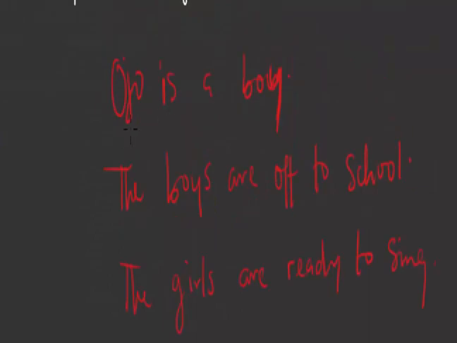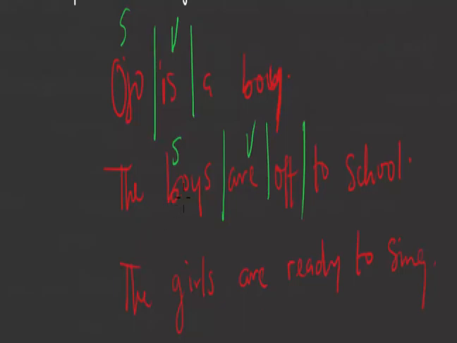Ojo is a boy. This is the subject of the sentence, and then this is the verb. In sentence 2, you have the boys becomes the subject of the sentence, and then are is the verb. And then sentence 3, you have the girls as the subject, and are is the verb.